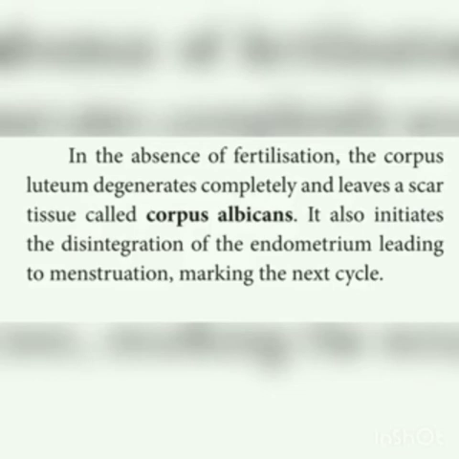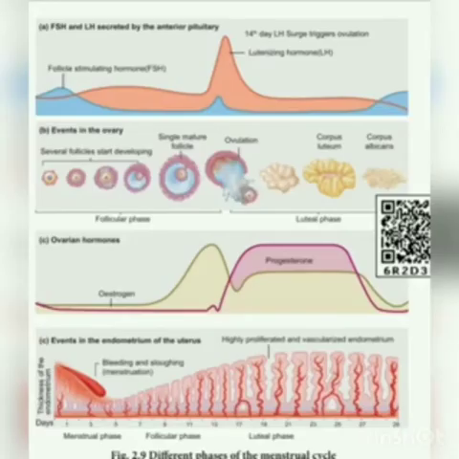In that, you have to write what is corpus albicans. In the absence of fertilization, the corpus luteum degenerates completely and leaves a scar tissue called corpus albicans. No need to write about polycystic ovary syndrome. So you write up to corpus albicans, and if possible, you can draw the diagram also.